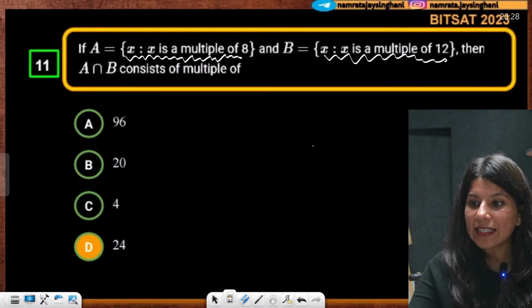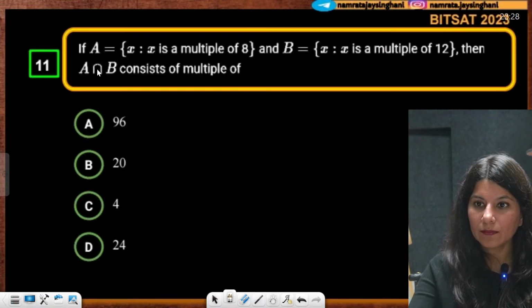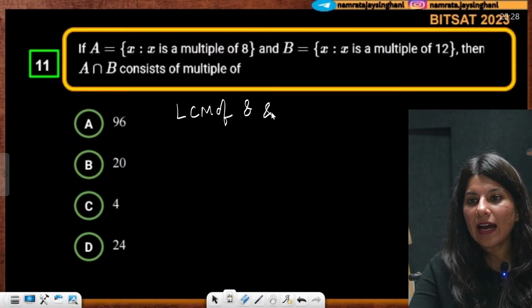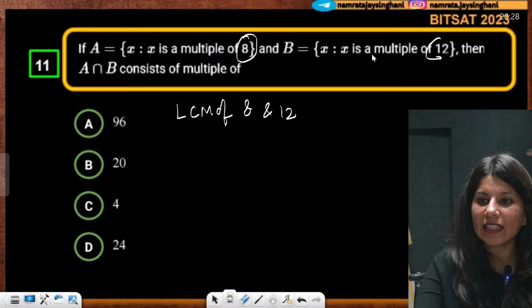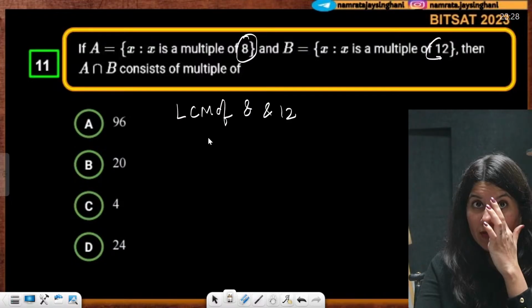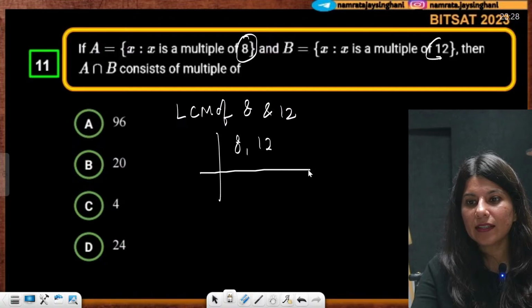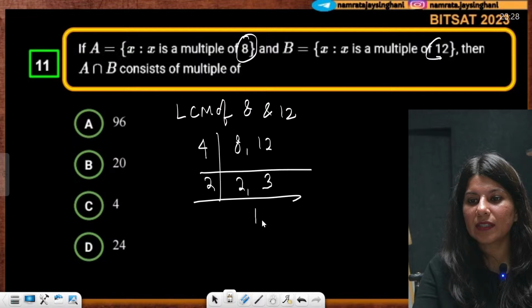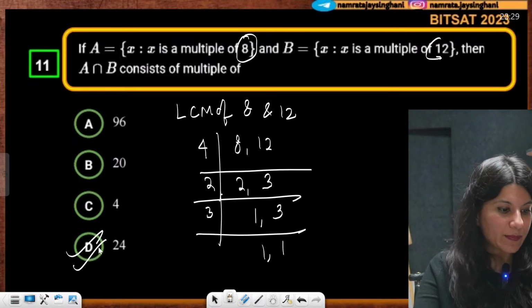So A intersection B will contain the LCM of 8 and 12. LCM of 8 and 12 will be the answer. Now LCM of 8 and 12, anybody? So LCM of 8 and 12: you write 8, 12 like this, and then 4 2s are 8, 4 3s are 12, then 2 1s are 2, 3. So 4 2s are 8, 8 3s are 24. Option D is absolutely correct.